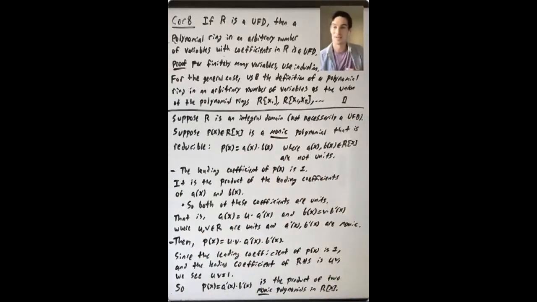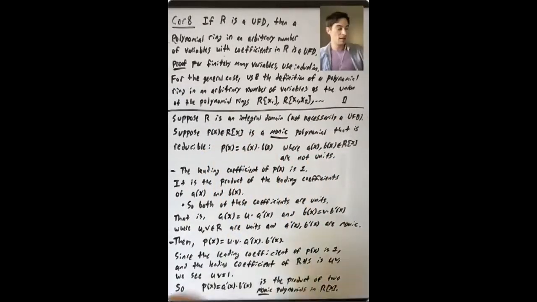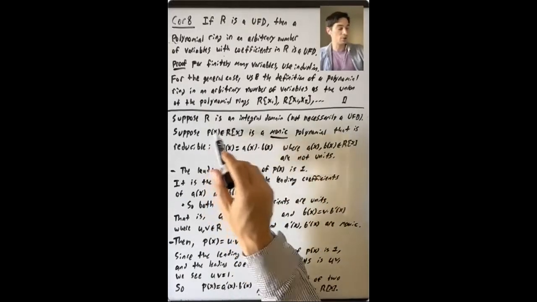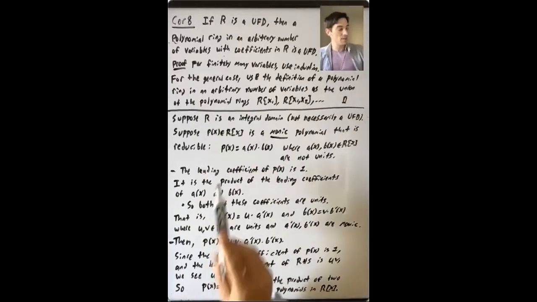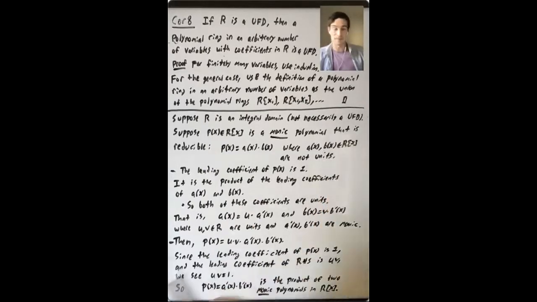All right, so the last thing that I want to talk about in this lecture is what happens if R is not necessarily a UFD, but is just an integral domain. So what can you say about factorizations in R bracket X? So let's take a polynomial p of x in R bracket X, where R is an integral domain, not necessarily a UFD. And let's suppose that p of x is a monic polynomial that is reducible. So this is the case we're considering, monic reducible polynomials in R bracket X. So what does that mean? P of x equals a of x times b of x, where these are two polynomials in R bracket X, and they're not units.